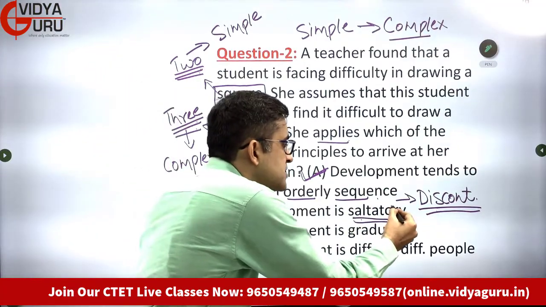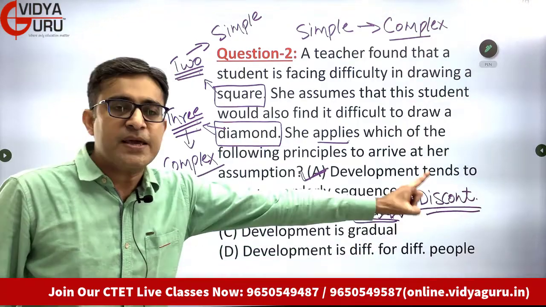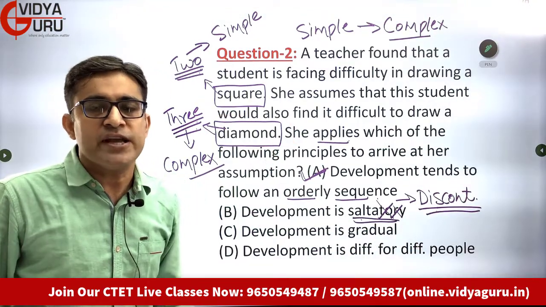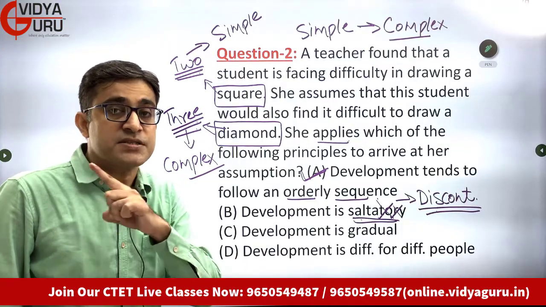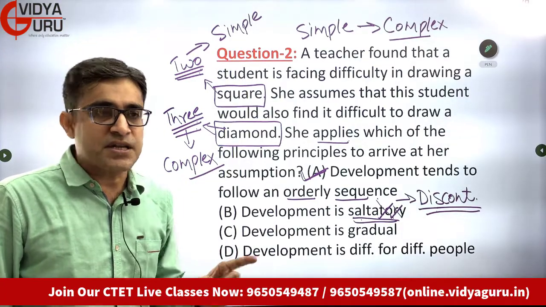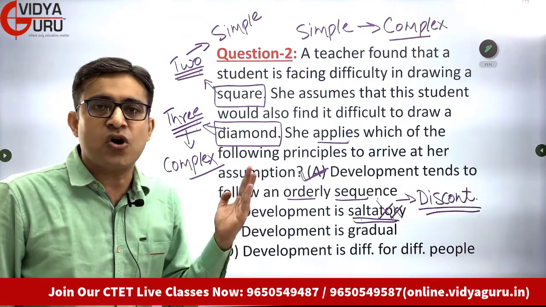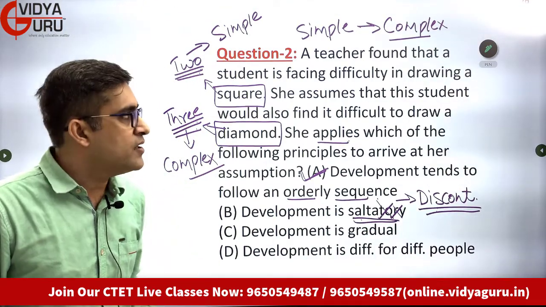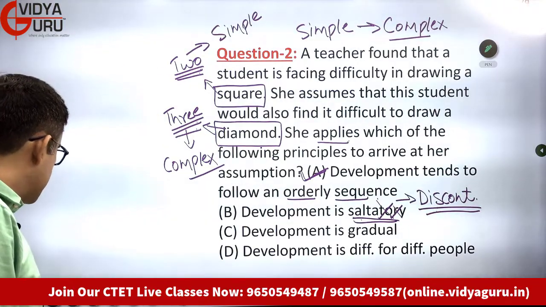So development is saltatory is anyway a wrong choice, because saltatory means discontinuous, and we already know for sure that development is a continuous process. It is a never-ending process which keeps going on throughout our lives. So in this question, it was the orderly sequence.